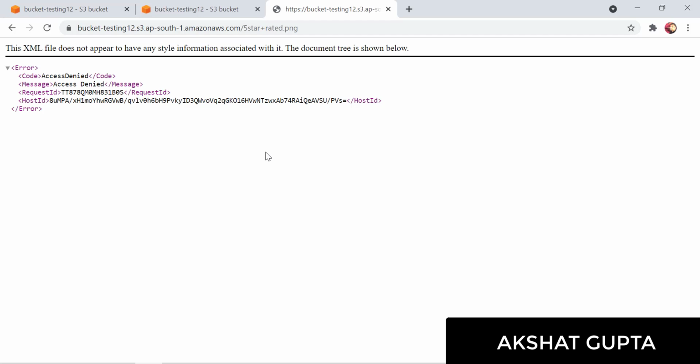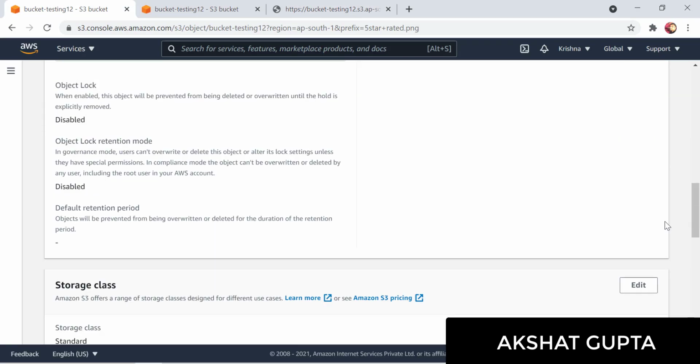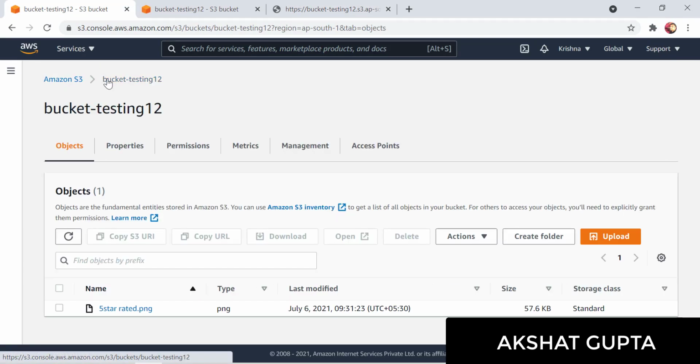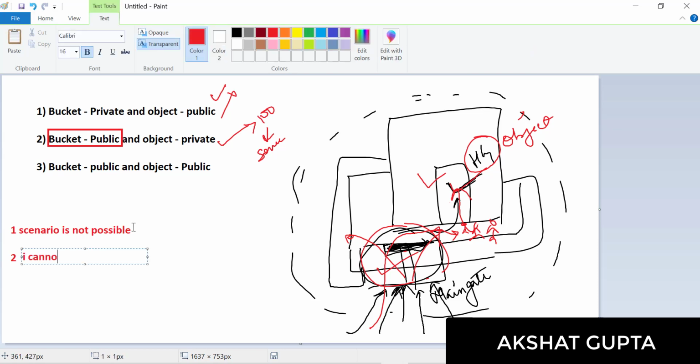Still I'm not able to access this particular object. Okay, fine. Let's again come back to my bucket testing. In this second scenario also, I cannot access the objects.